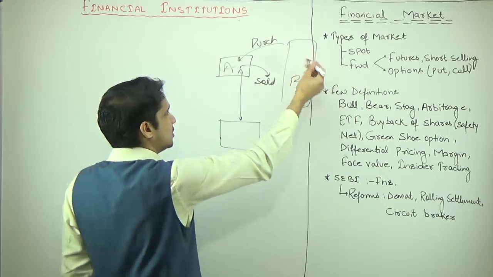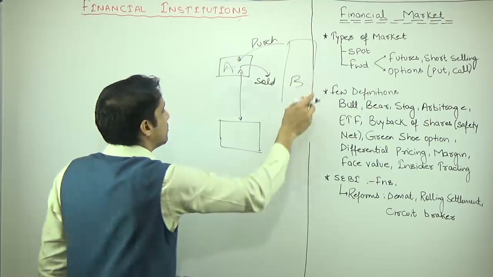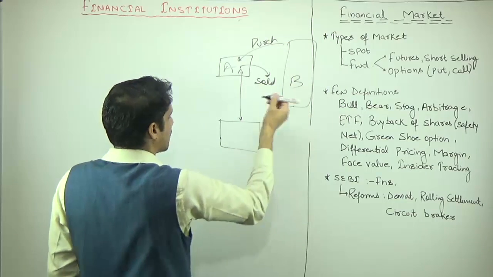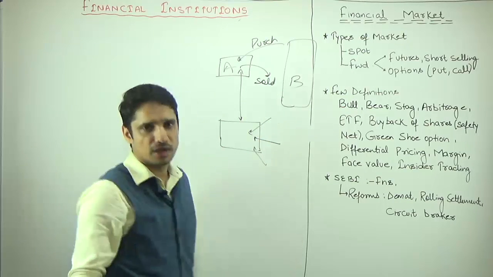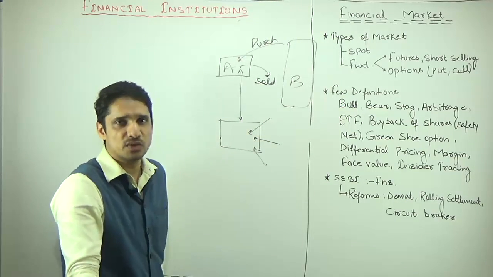Suppose you have sold some shares, what is the time required for that money to be available in your account? That is known as the rolling settlement.